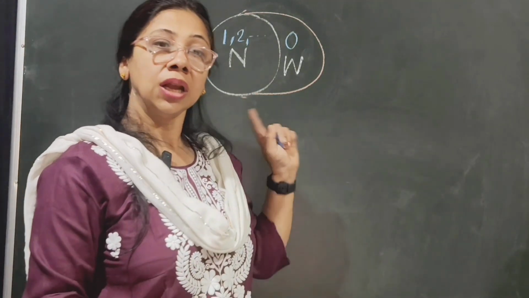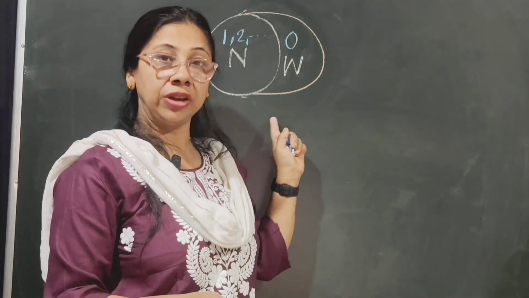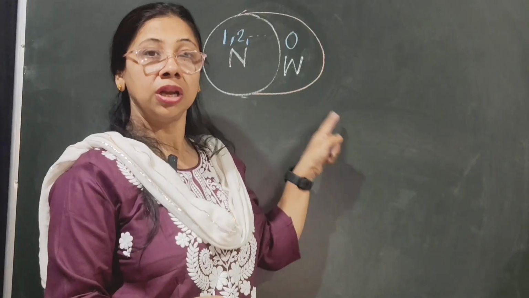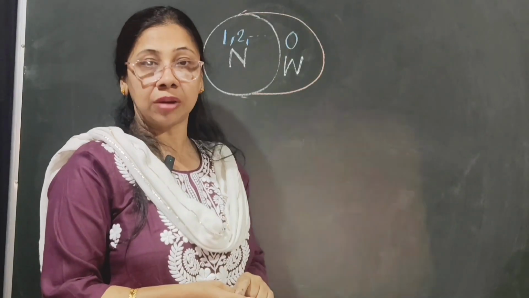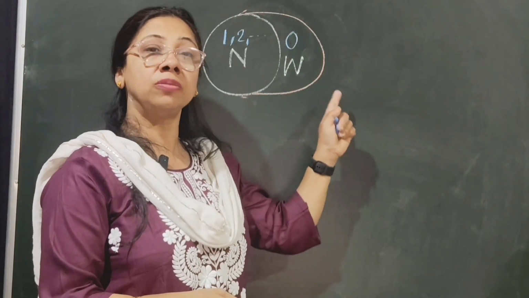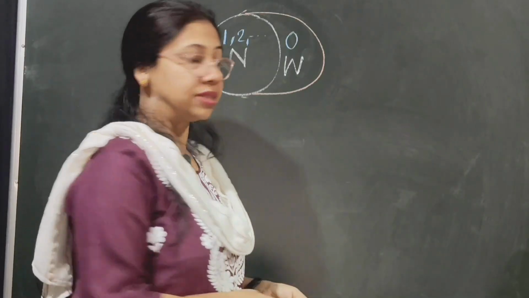Now, with these positive integers and 0, if we add negative numbers, then the set of numbers becomes integers.